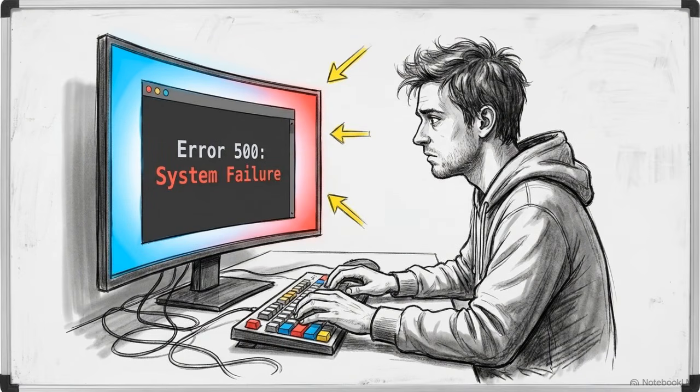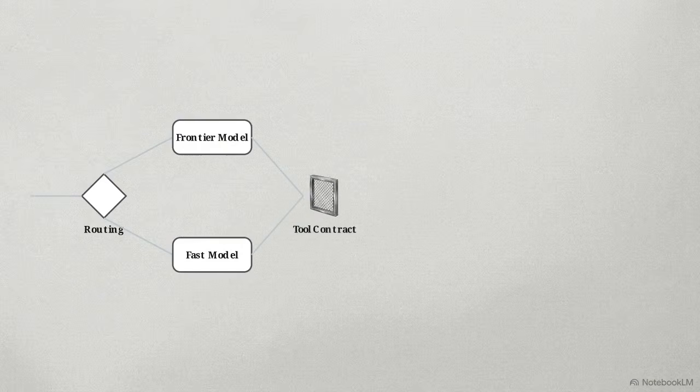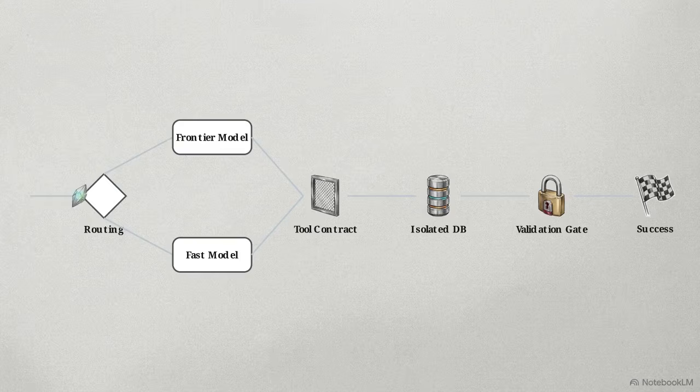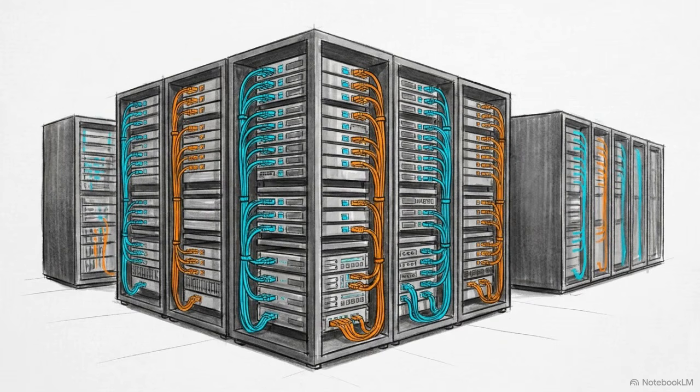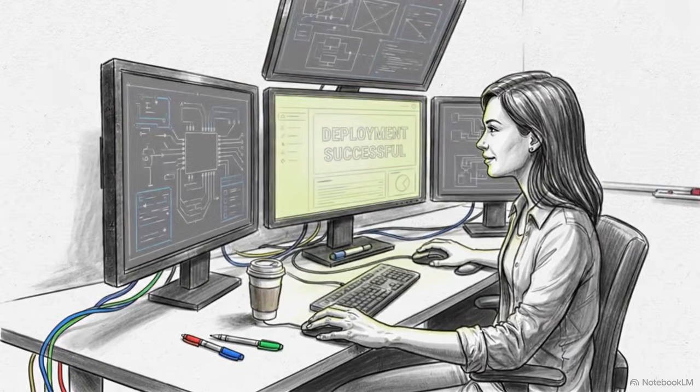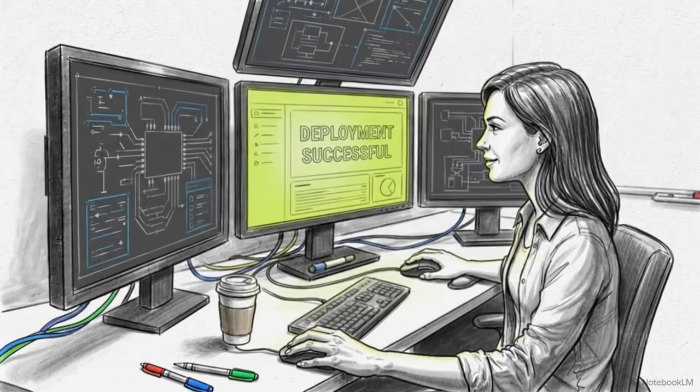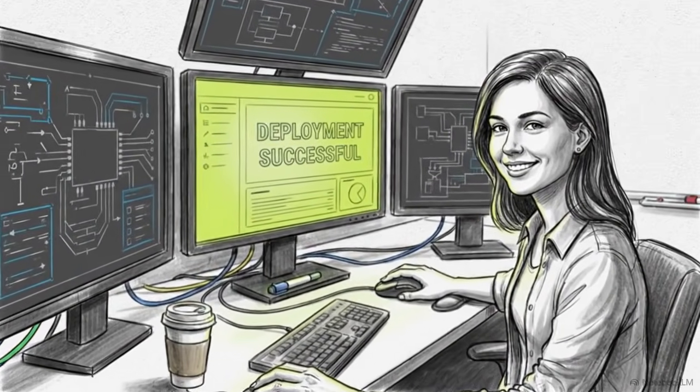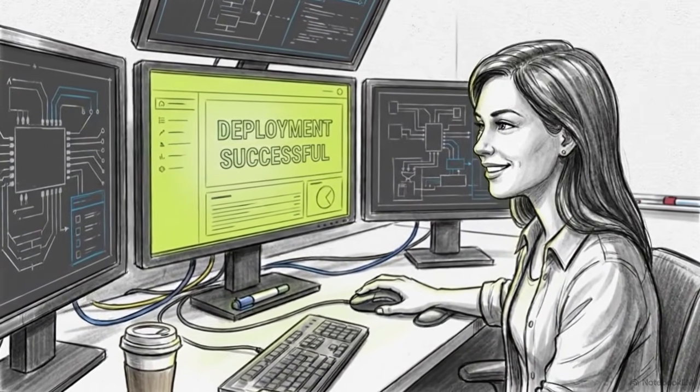This completed architecture shows how building a reliable AI agent relies on traditional back-end system design, data architecture, and security boundaries. Data flows cleanly through a routing layer, navigates structured tool contracts, utilizes isolated databases, and passes deterministic validation gates. The strict requirements of production software, security, cost efficiency, and reliability are solved by the system you build around the model, not by the model itself. To graduate from fragile demos to robust, real-world software, developers must stop relying on prompt engineering and start engineering the system that controls the prompt.